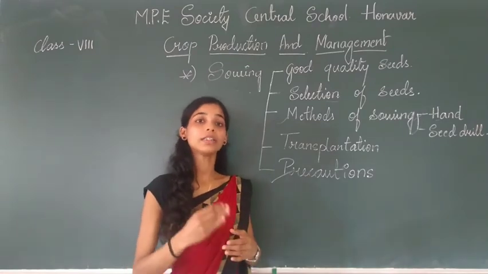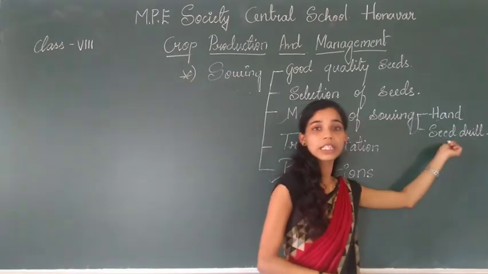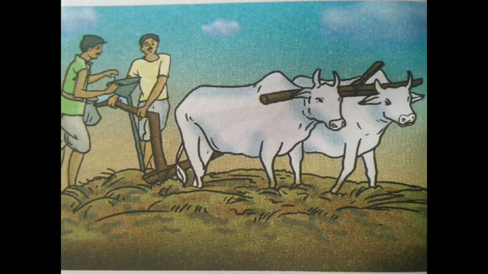So, we have the next method of sowing the seeds. It is a seed drill. The implement used for sowing, we call it a seed drill. The traditionally used seed drill is a long iron tube having a funnel at the top. It is tied to the back of the plough and the seeds are put into the funnel.